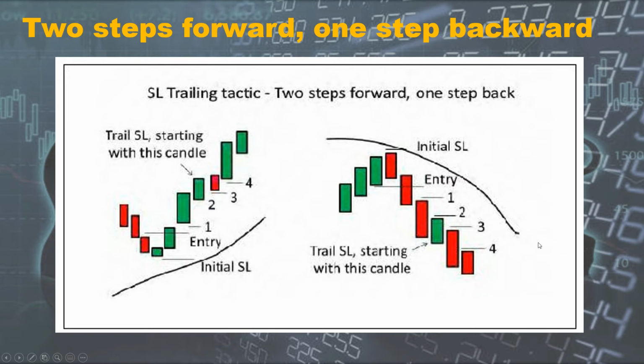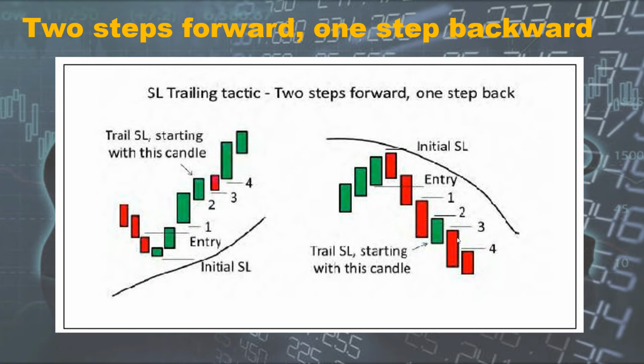Similarly, in a downward direction, when you enter here, once the two red candles are formed, your first stop loss will come here. So this is the entry, and your first stop loss will come here when this red candle is formed, and when this red candle is formed, you trail your stop loss to the next. So between your trailing stop loss and the current candle, there is always one candle in between.